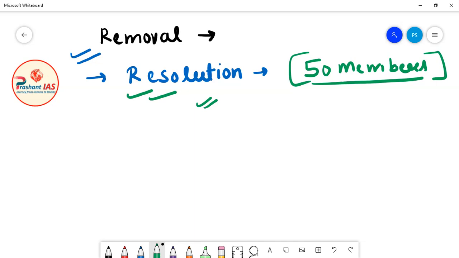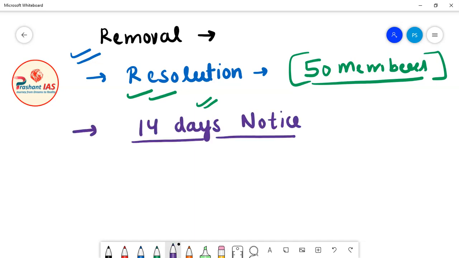After that, a 14 days advance notice must be served on the speaker or the deputy speaker of Lok Sabha. The process of removal of the speaker and deputy speaker is the same, so now I will only say speaker, but I am talking of both officers. A 14 days advance notice must be given to the speaker.